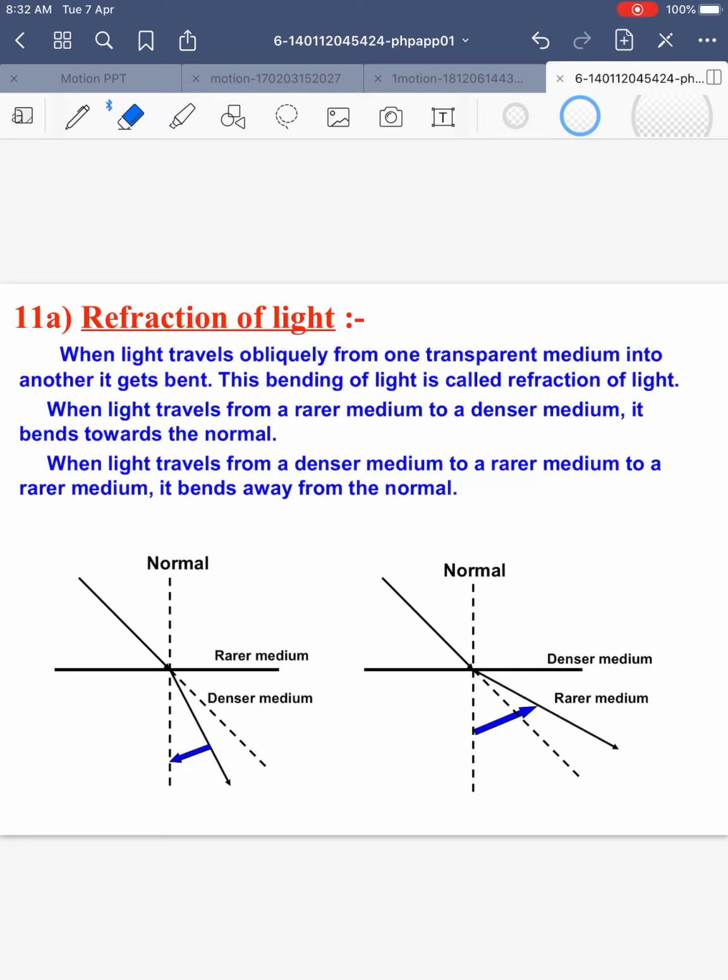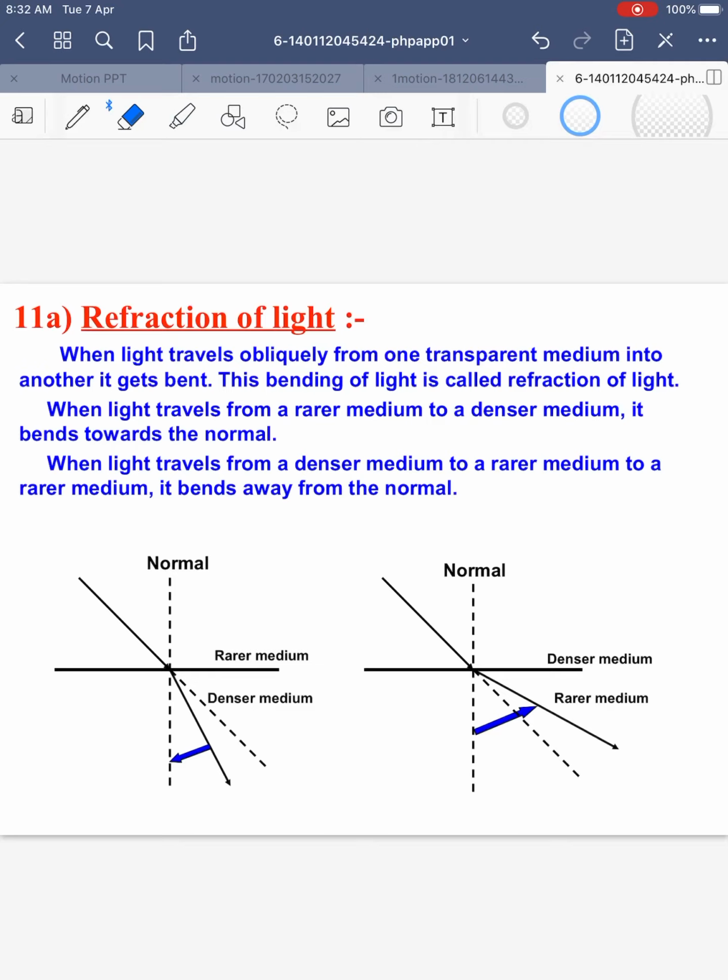Now, when we talk about optical density, the bending of light when it goes from one medium to the other depends on the difference in densities of the two medium, because speed of light is different in different medium. So this bending of light actually occurs because of the difference in speed of light.